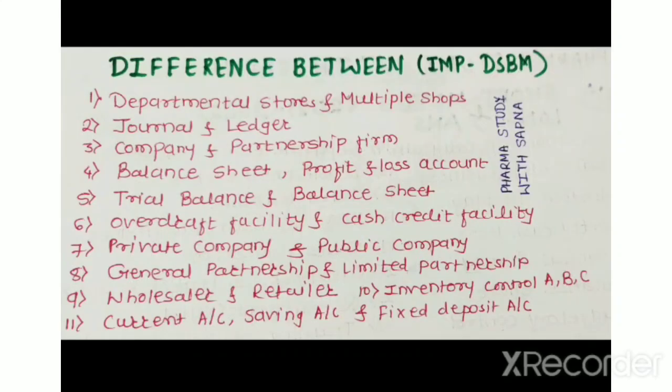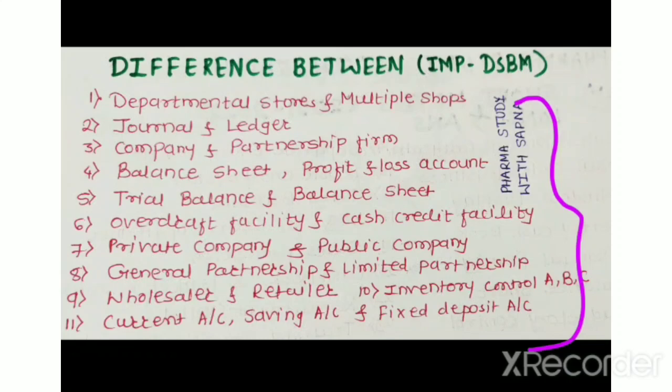Now the next, third important point is difference between. It is a very important point in the exam. Difference between questions are always asked, and these are very repeated questions. So prepare all these, and I have already provided these differences with answers in a separate video. Refer to that video.